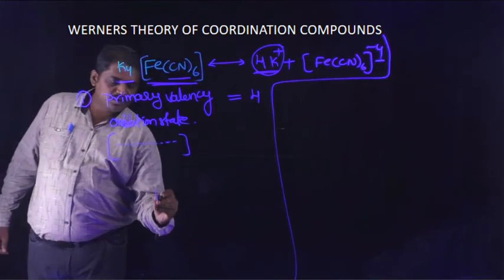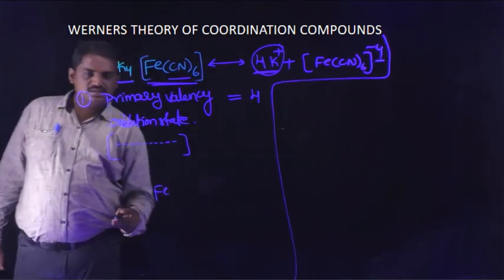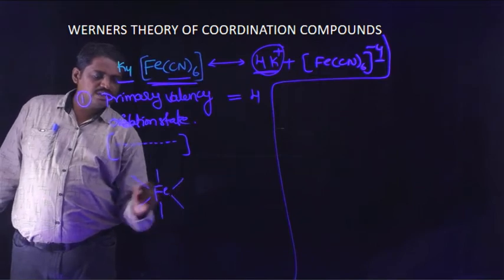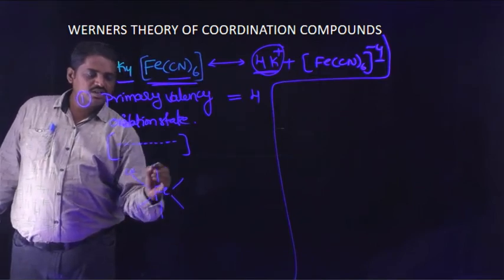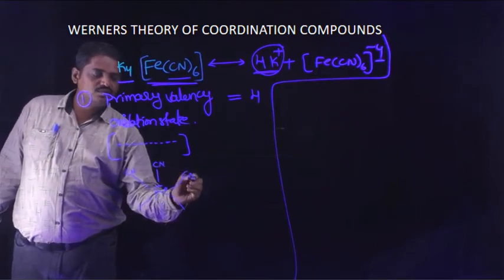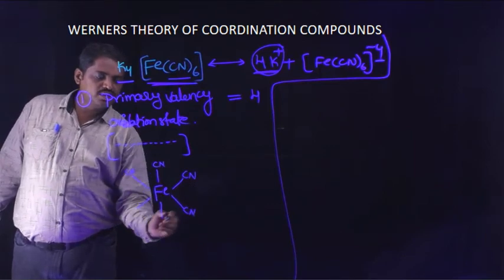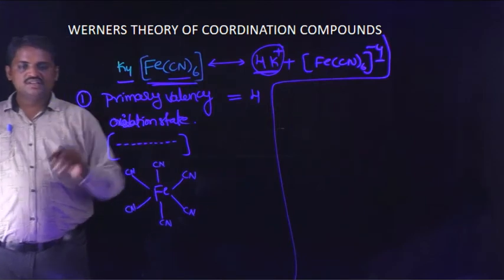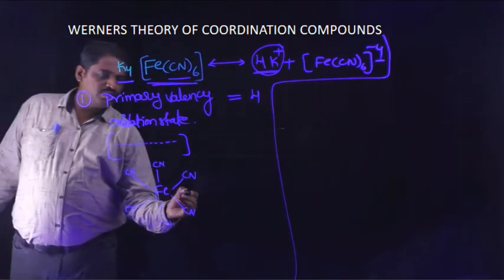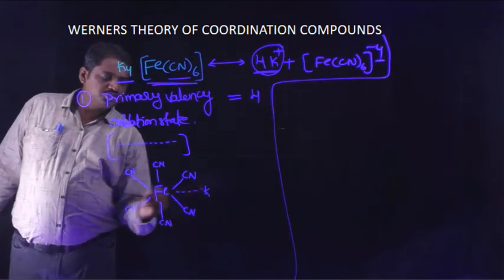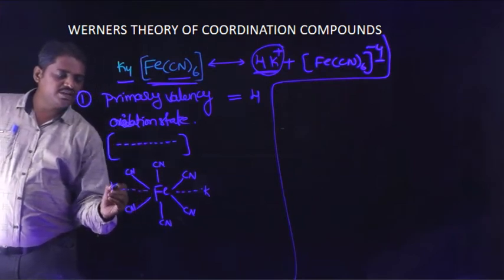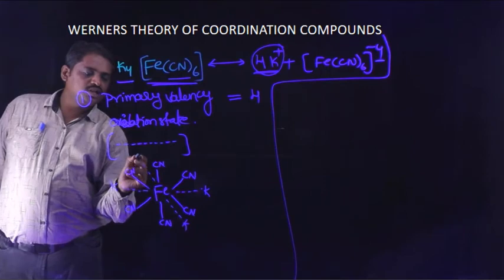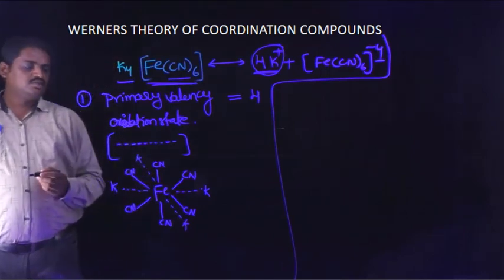For example, K4[Fe(CN)6] means 6 ligands are coordinated with the central metal atom iron, and 4 potassium ions are associated.